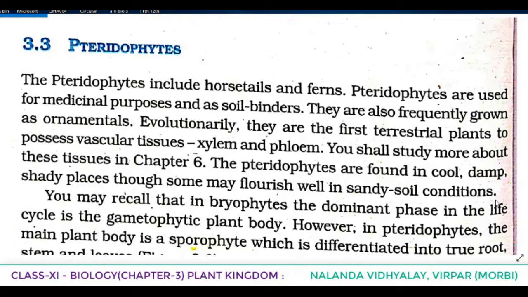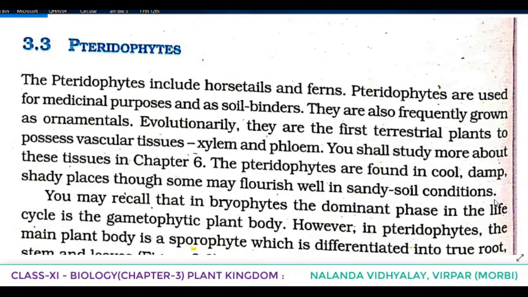In the case of bryophytes, we told that they are also known as cryophytes because they need moist, wet, shady places for growing. But in the case of pteridophytes, they are found in cool, damp, shady places, but some of them flourish well in sandy soil conditions also.